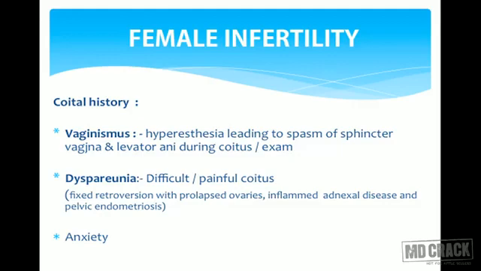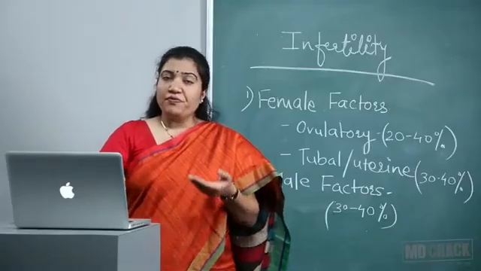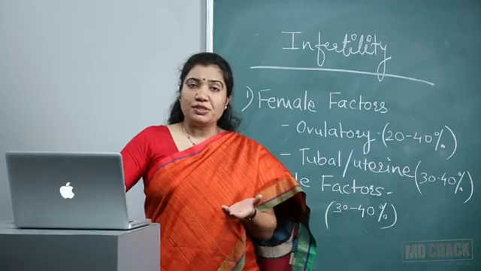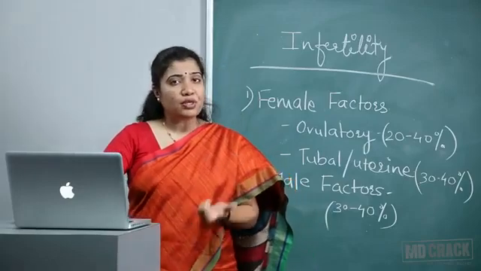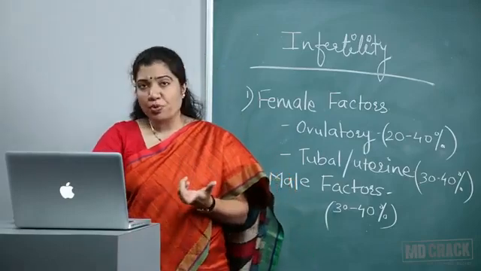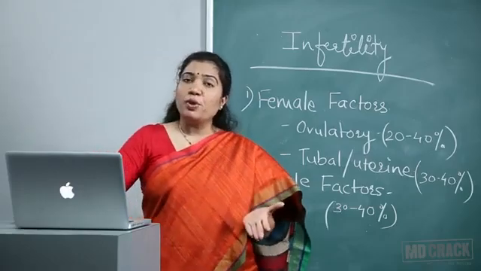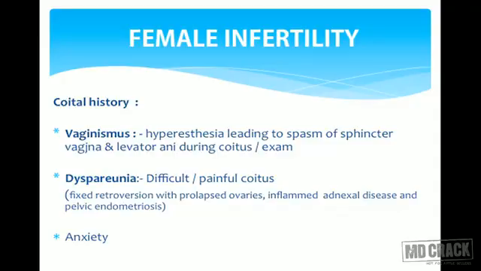After general history, general examination, before examination, coital history is very important. Sometimes they come with infertility, but when we talk to them about the coital history, we come to know that whatever coitus is taking place is not proper. It's not happening the right way. And that's the simple reason why they are unable to conceive. Kind of if there is vaginismus.